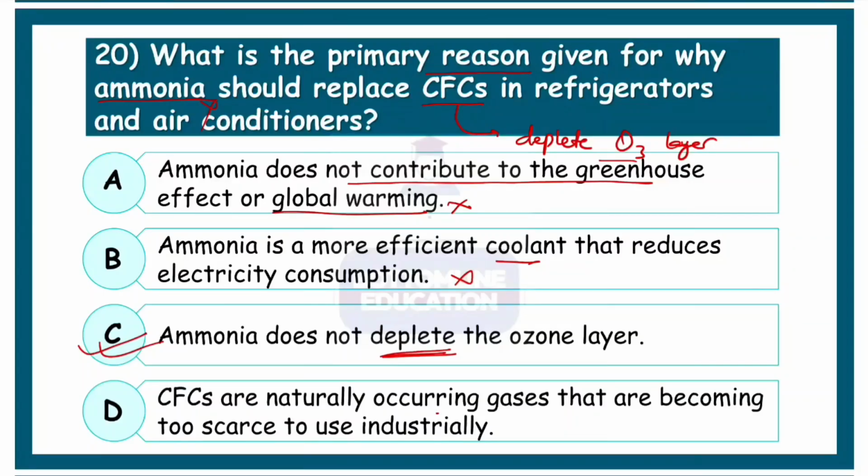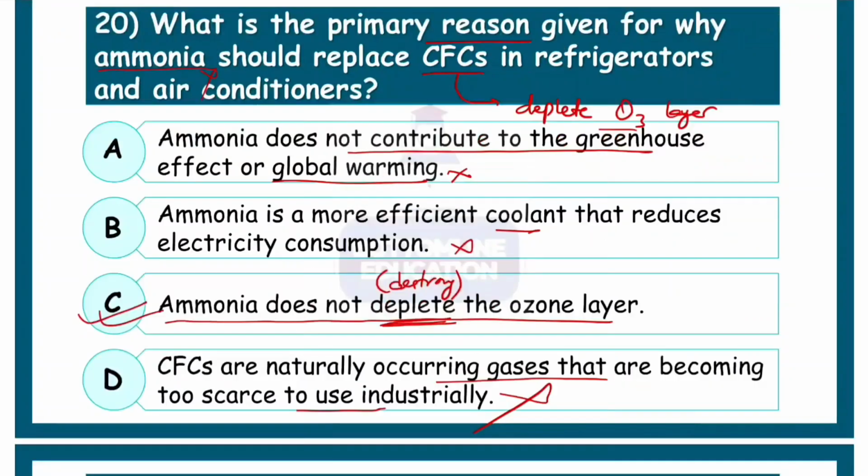So CFC are also called as ODS, that is ozone depleting substances, and CFCs are naturally occurring gases that are becoming scarce. That's actually also not correct. So the correct option here is number C, ammonia does not deplete, or that is it actually does not destroy or make the ozone layer thin.